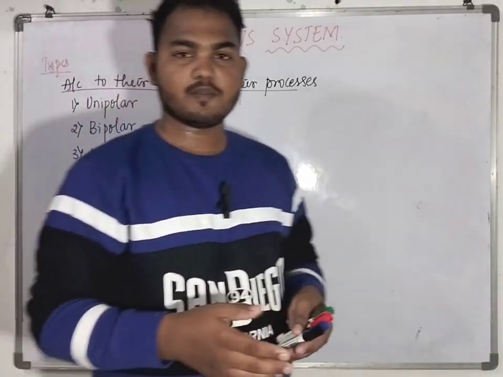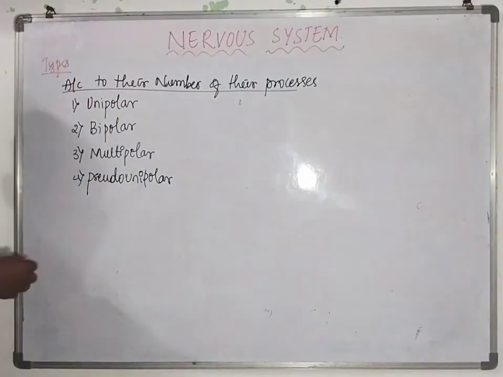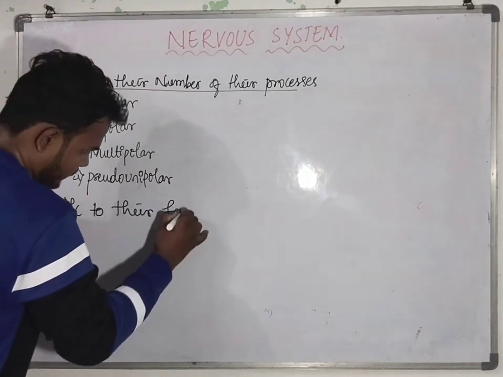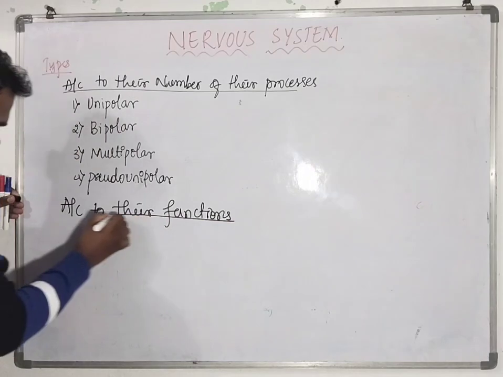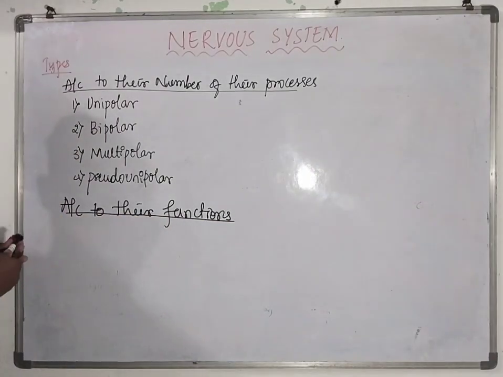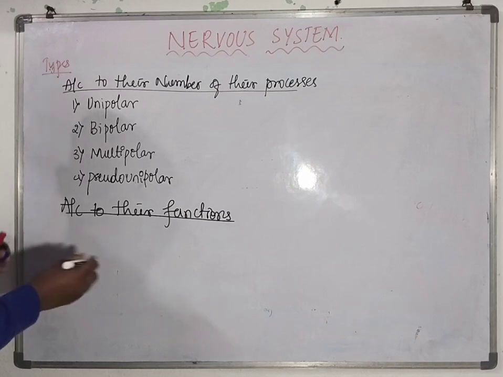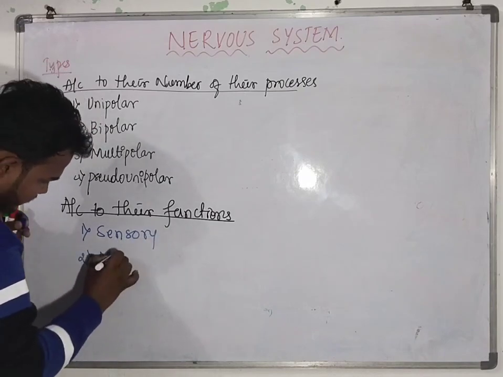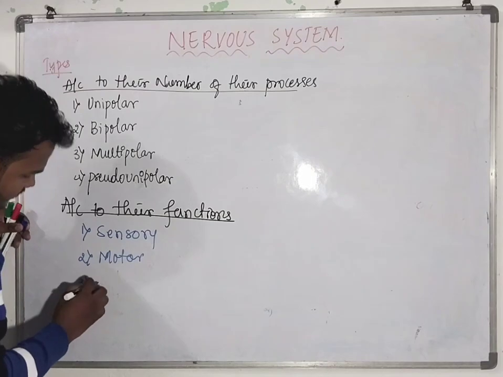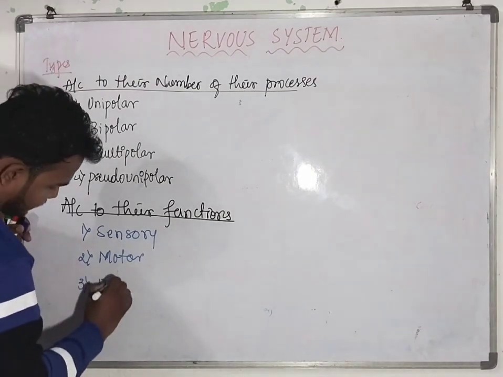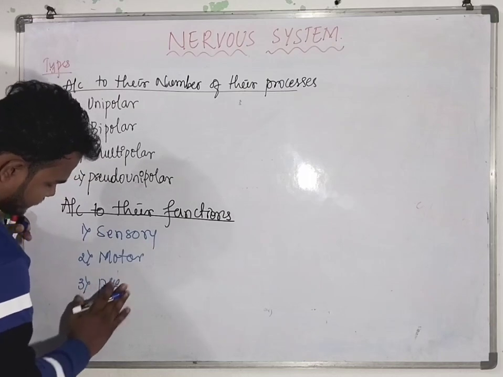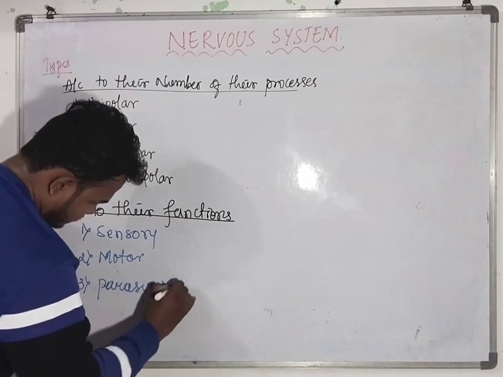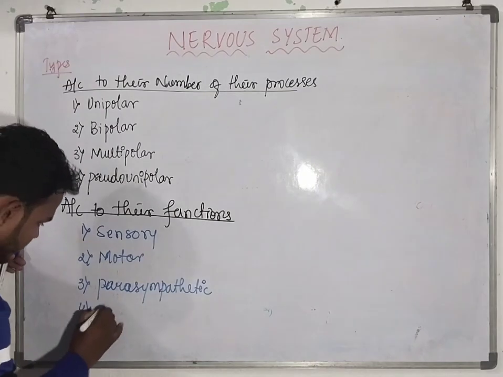Next, neurons are classified according to their functions. First is the sensory neuron, second the motor neuron, third the parasympathetic neuron, and fourth the sympathetic neuron.